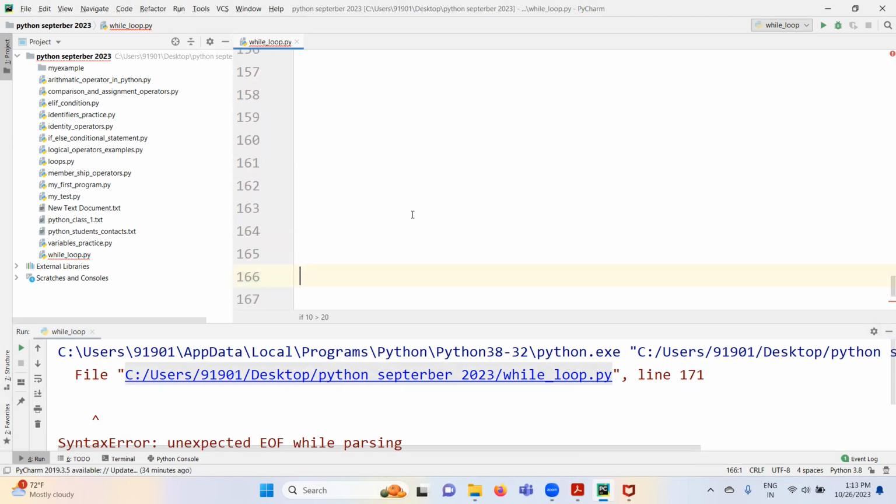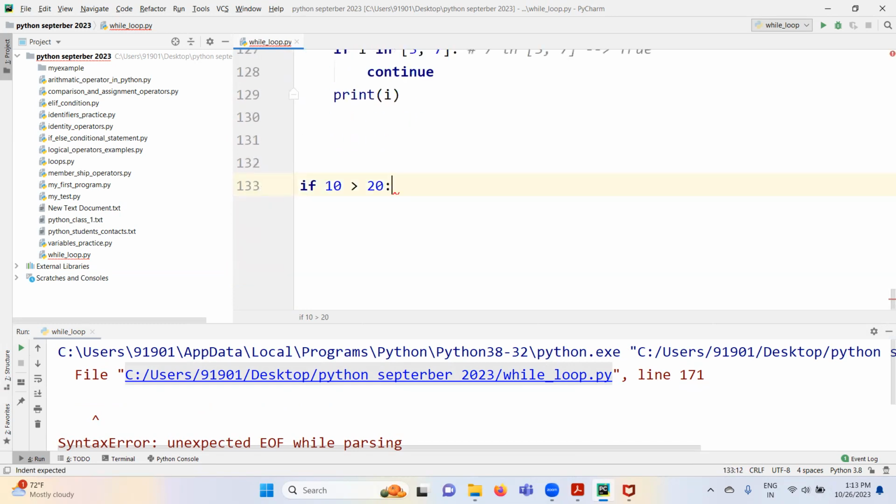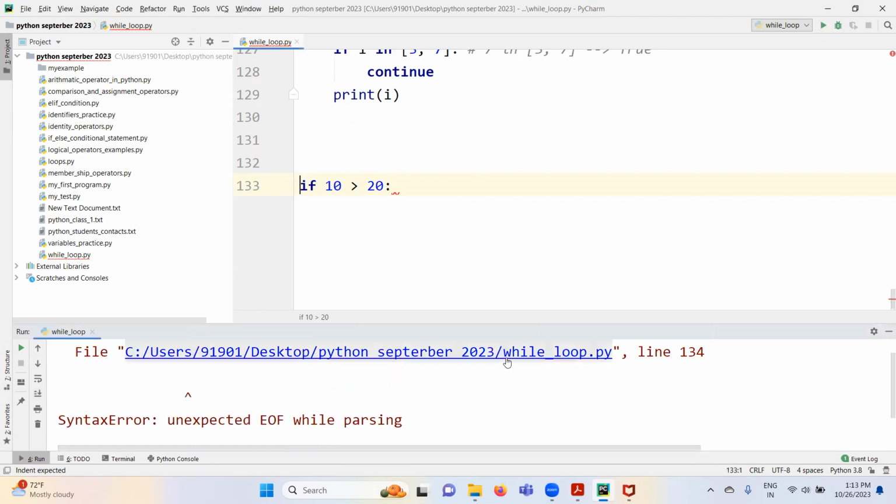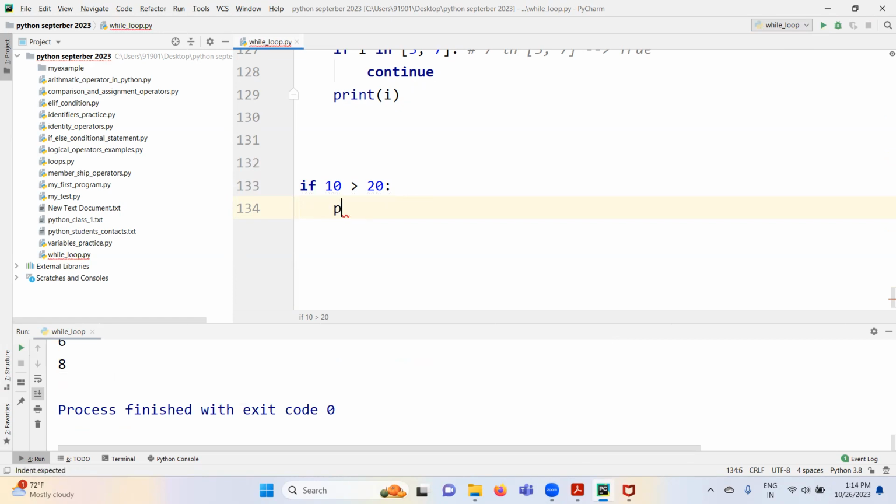When I run this program, we got the syntax error because here I defined the if, but I did not define any body statements for the if, right? I don't know what business logic I want to write in future. So in order to avoid this syntax error, you can use pass here. It won't raise any syntax error. It will just pass. Syntactically, it becomes correct. Later, when I want to add some business logic here, I can remove that and add it.